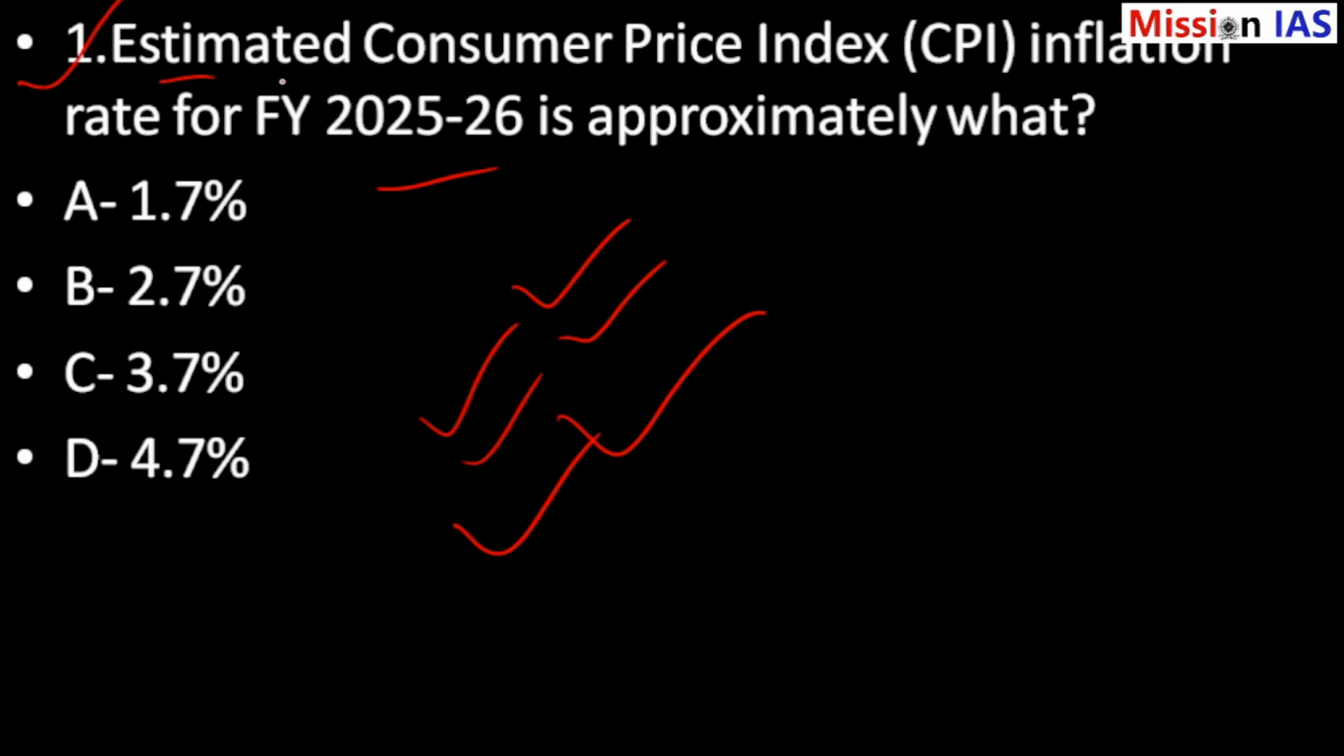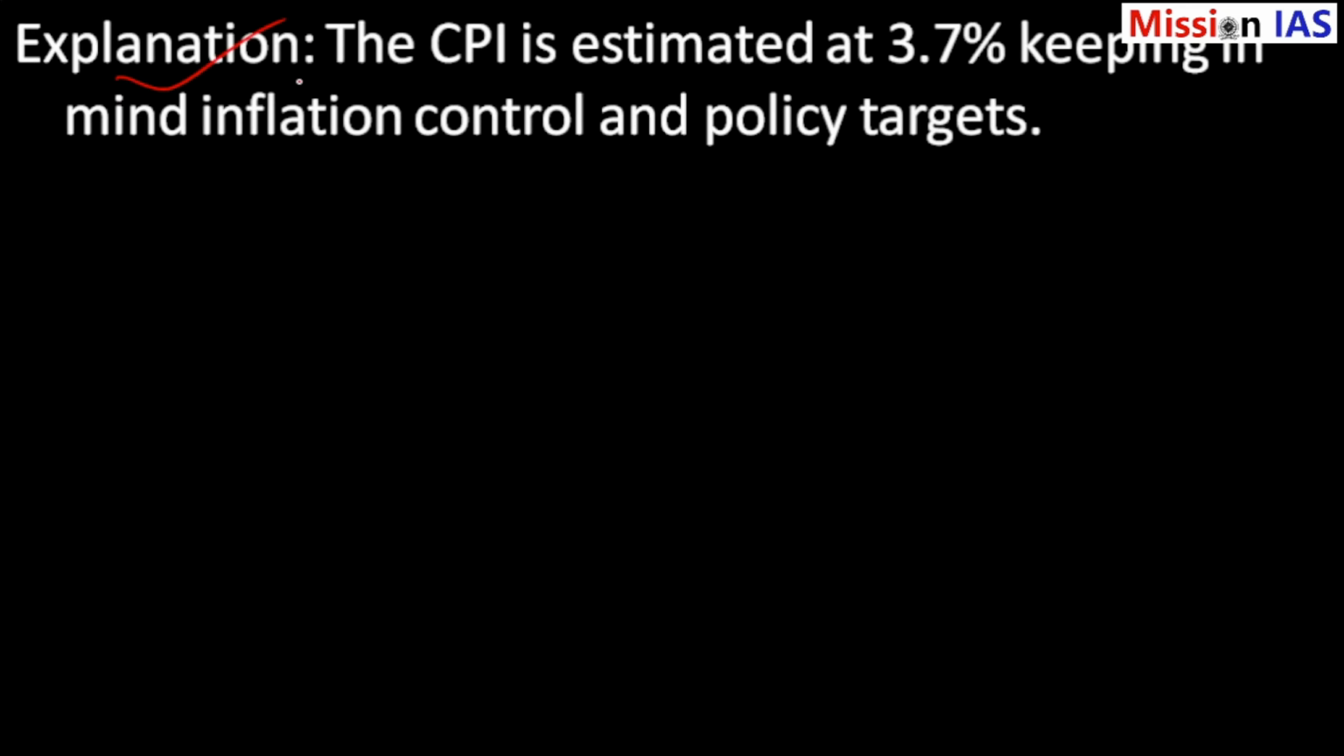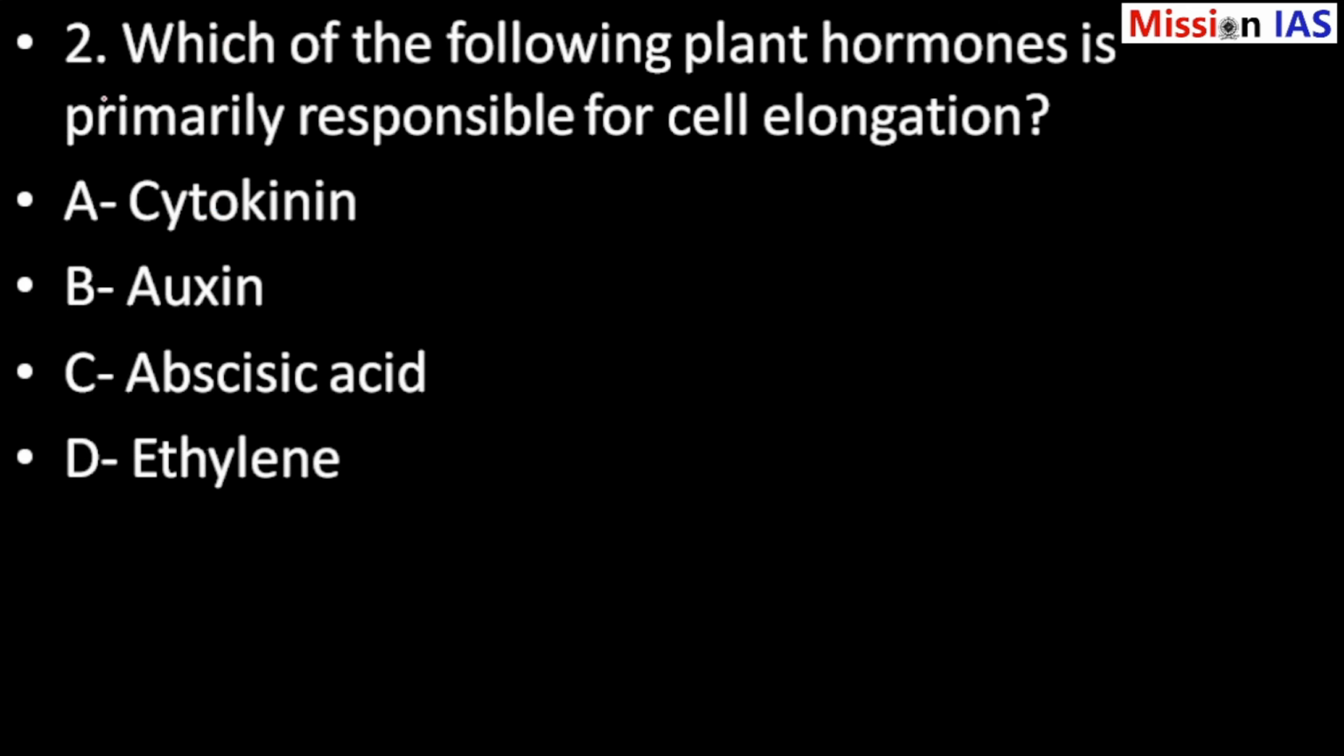First question: the estimated Consumer Price Index (CPI) inflation rate for fiscal year 2025-26 is approximately what? Option A 1.7%, option B 2.7%, option C 3.7%, option D 4.7%. The answer is very easy. The answer is option C, 3.7%, keeping in mind inflation control and policy targets.